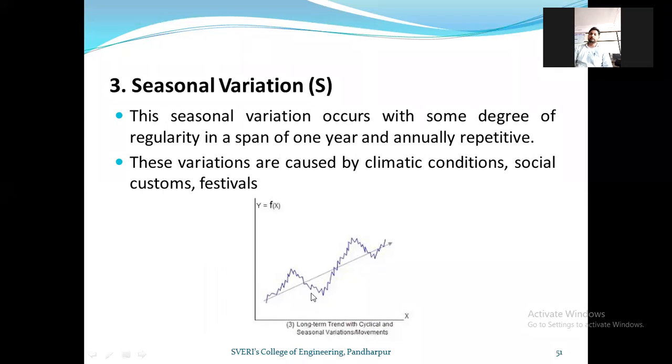Now, in this diagram, you can show the variation in a cyclic fluctuation. Small variations you can see here. So that is a seasonal variation. First of all, you show the trend line, then in a small zigzag pattern you can draw the cyclic fluctuation.